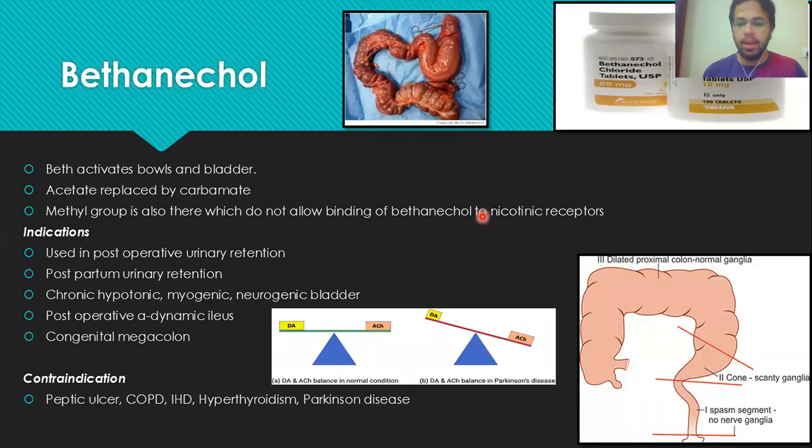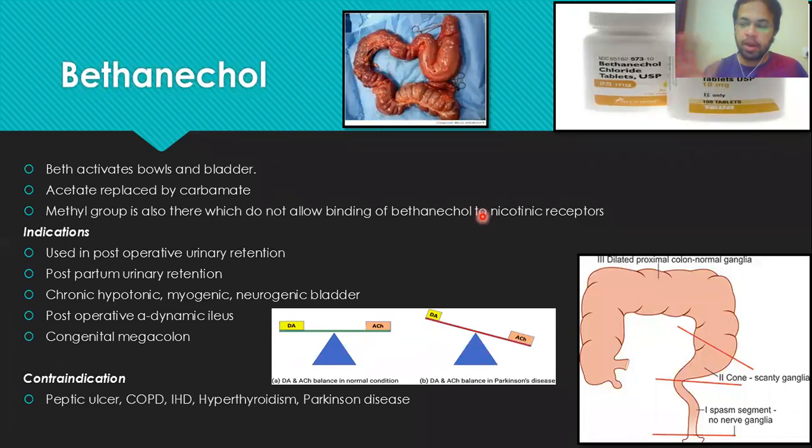This is the number one point. Number two, the bethanechol binds selectively to the muscarinic receptor. How? Because in the structure of bethanechol, we have also added the methyl group. So by adding the methyl group in the bethanechol, we are making the drug bind selectively to the muscarinic receptor because of that methylation. Because of the addition of the methyl group, the drug binds selectively with the muscarinic receptor, so it is not binding with the nicotinic receptor.